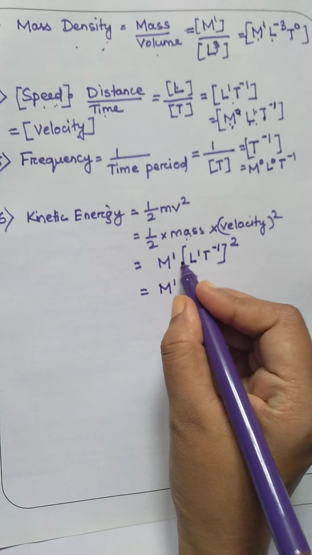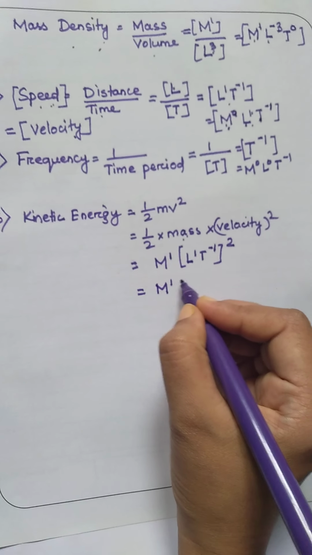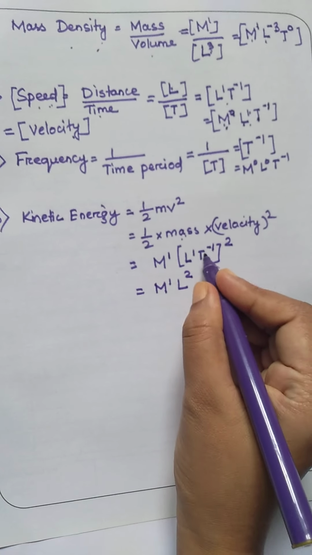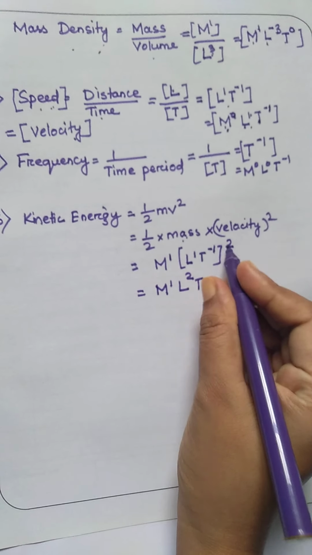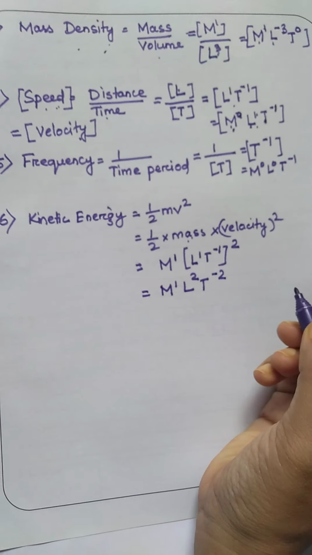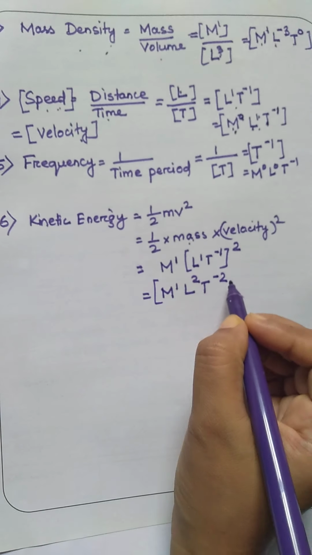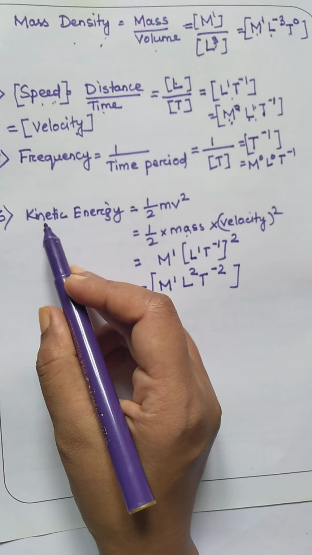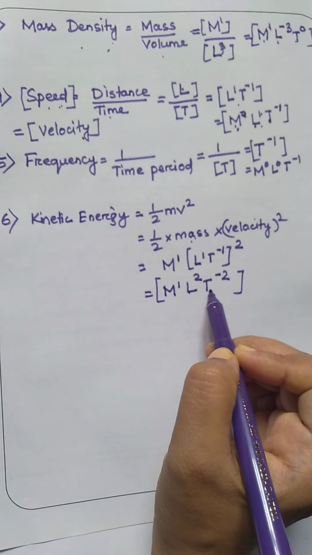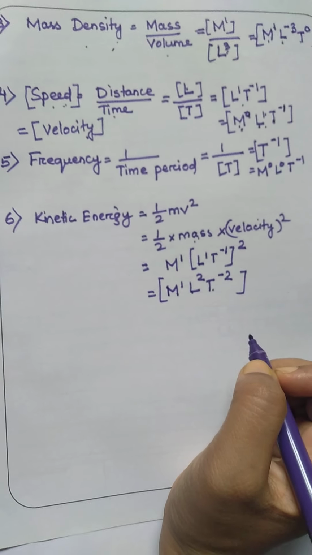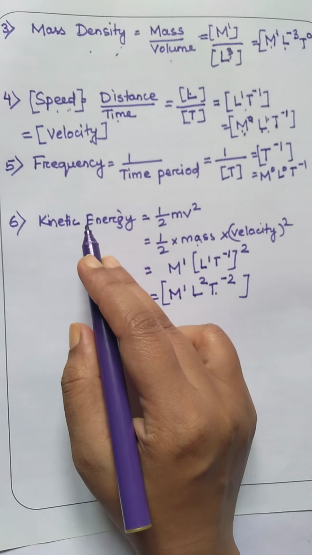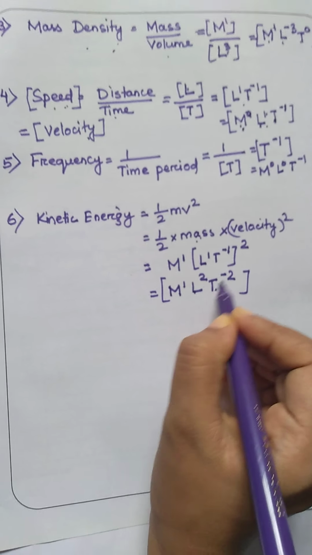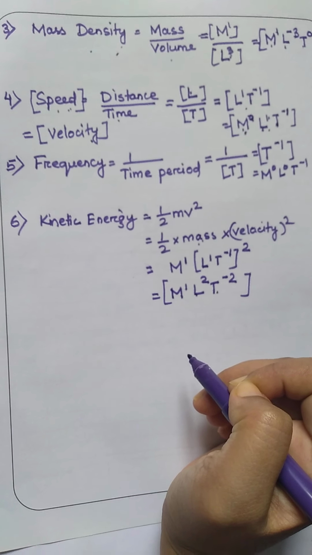Then I will have M^1. Now 1 into 2 in L, this becomes 2, and T^-1 into 2 gives minus 2. So what is the dimensional formula of kinetic energy? M^1 L^2 T^-2. So the dimension of kinetic energy will be 1 in mass, 2 in length, minus 2 in time.